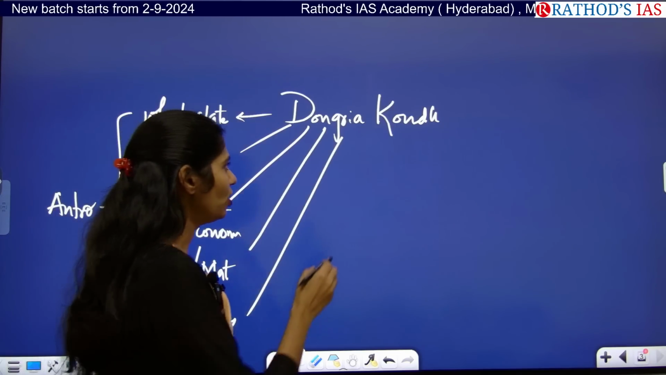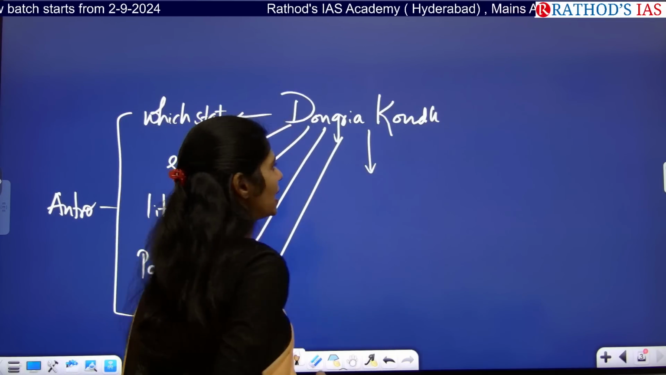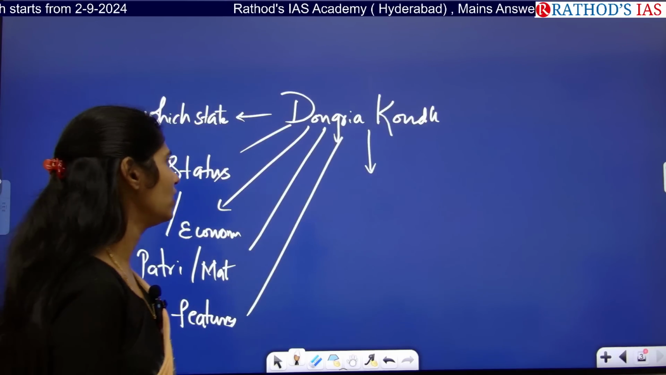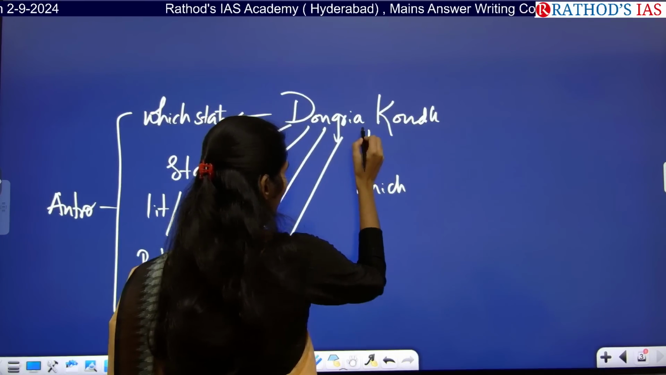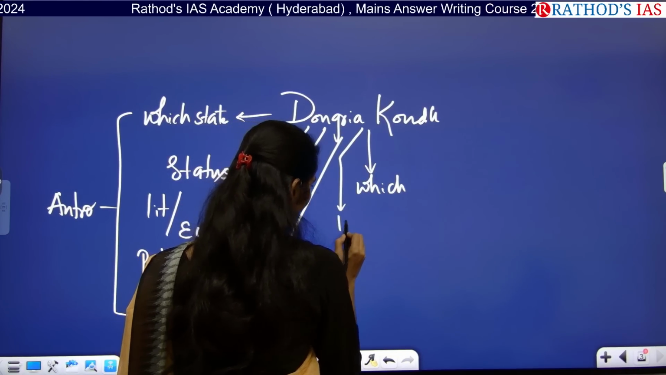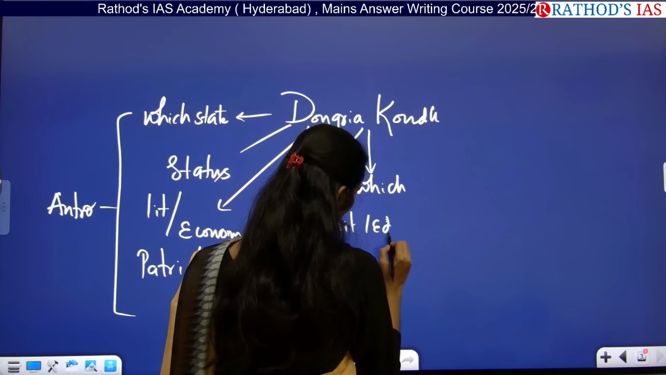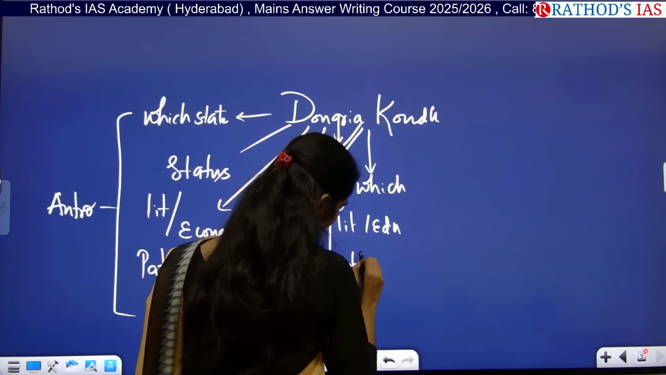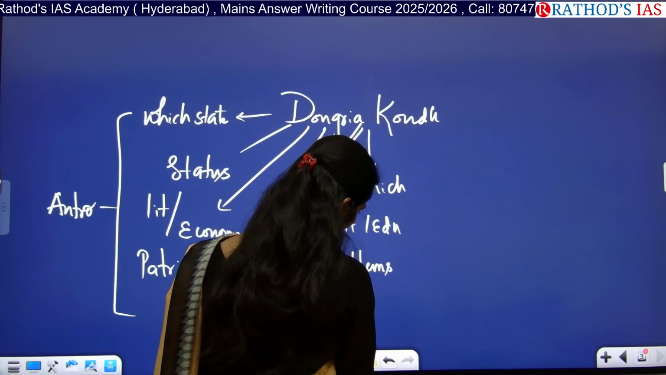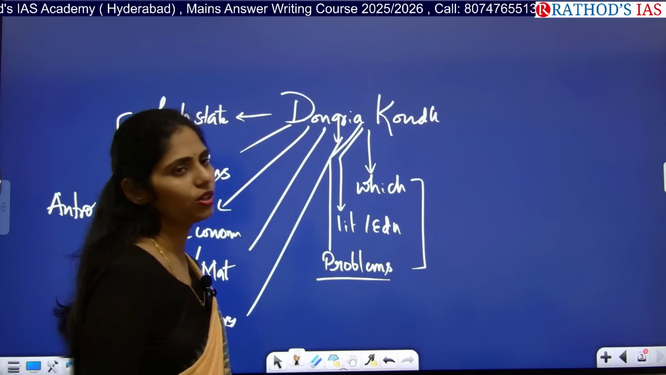And from your GS point of view, if you are not taking anthropology as your optional, you have to focus on which state this tribe is in, and you have to see the literacy or education rate, and even what the problems of that particular tribe are. So this will be important from your GS.